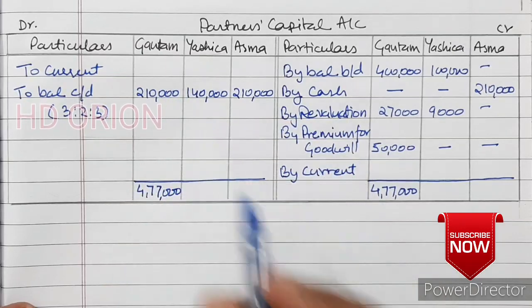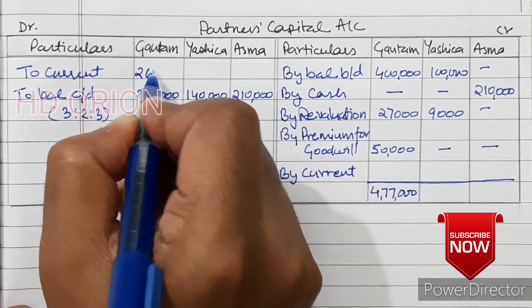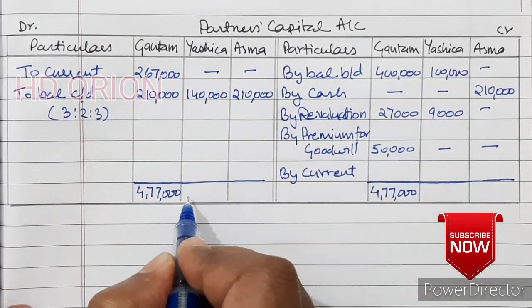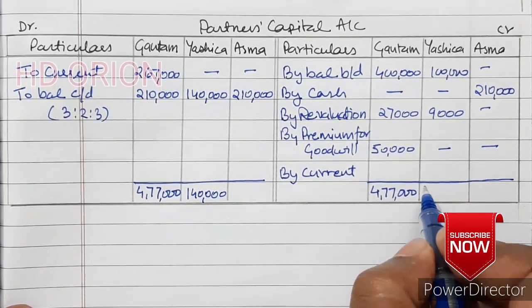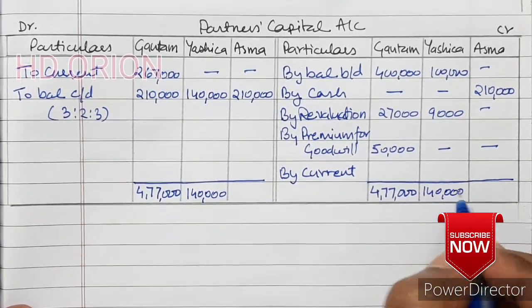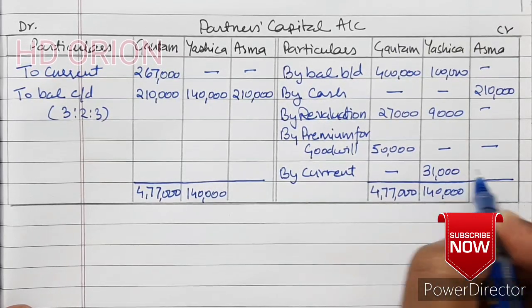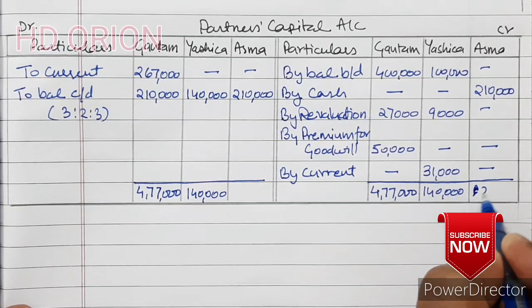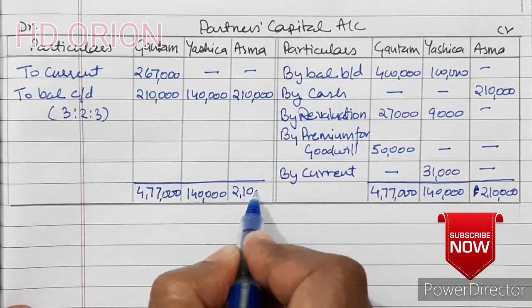So the current account will be maintained at 2,67,000. Here it is 1,40,000. To make it 1,40,000 on this side, the current account will be maintained at 31,000 for Yashika and nothing for Asma. It is 2,10,000.